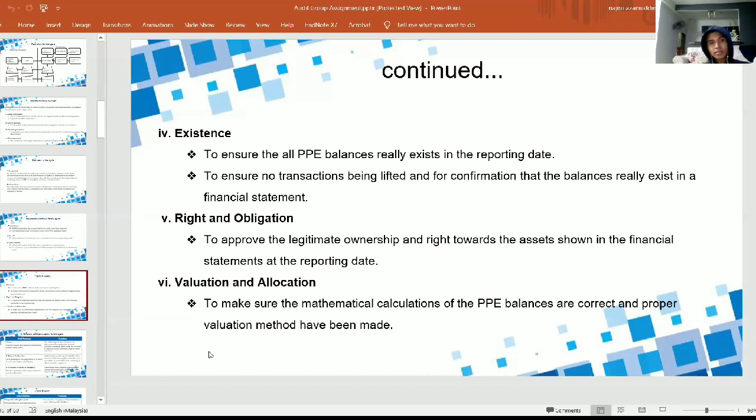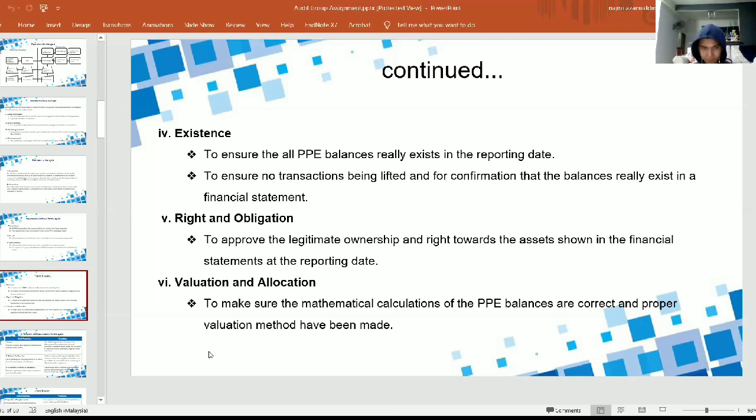And the next one is rights and obligations. Rights and obligations is to prove the legitimate ownership and right towards the asset shown in the financial statement at the reporting date.